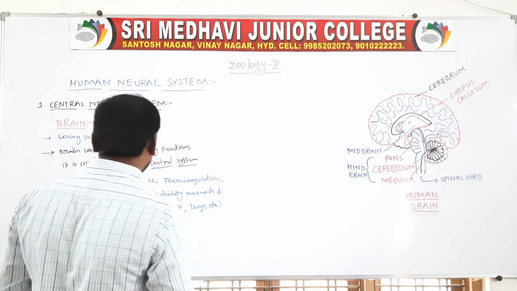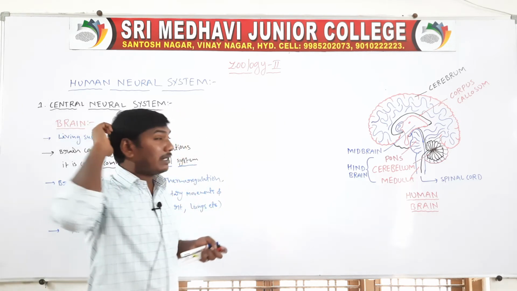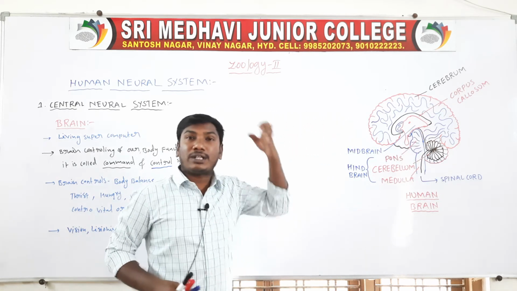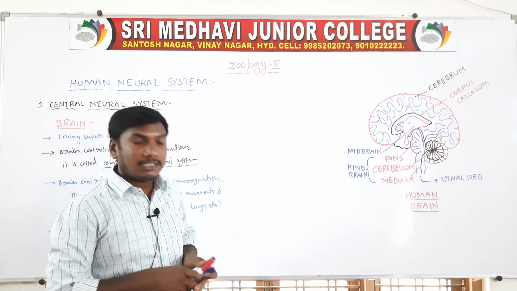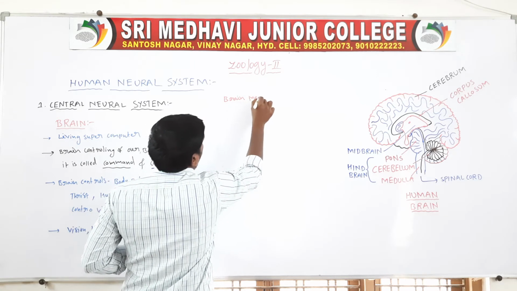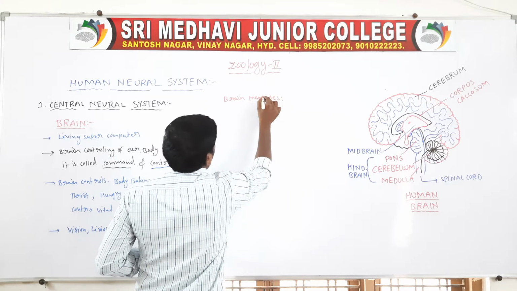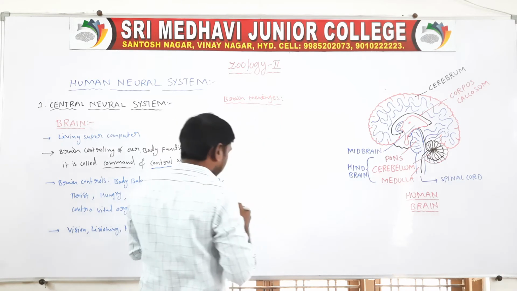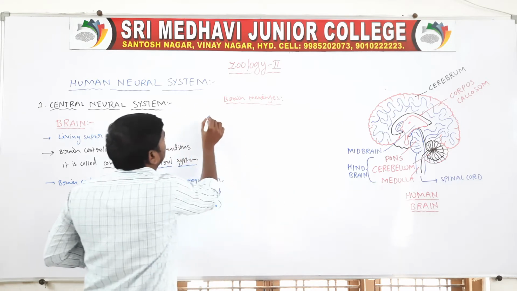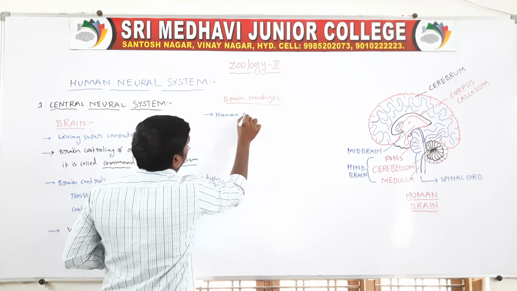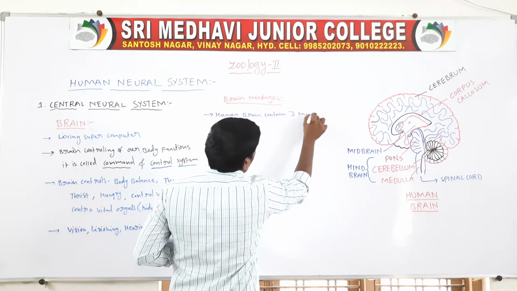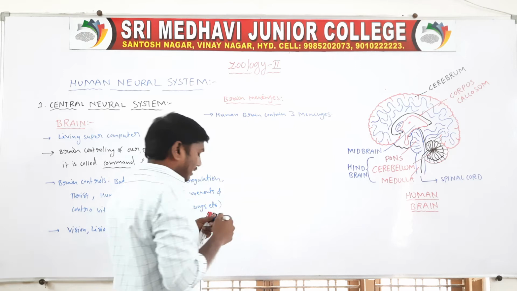Next, the human brain has covering membranes, protective membranes. These membranes are called the brain meninges. The human brain contains 3 meninges.